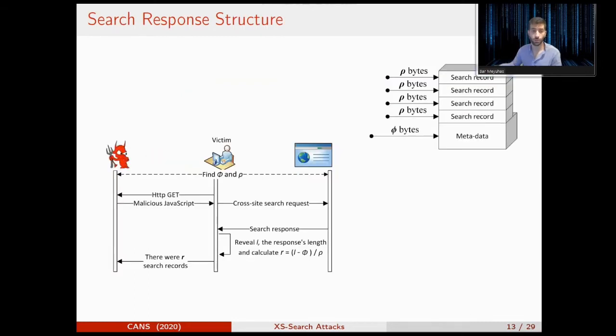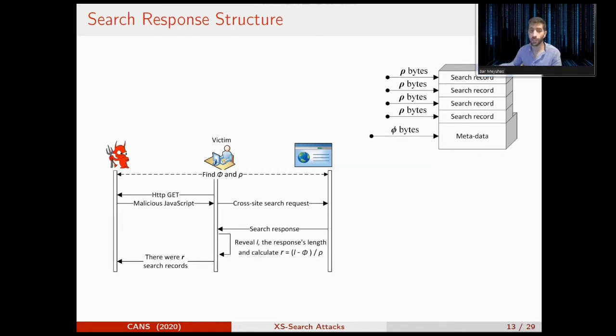Before I show you how we can expose the exact size, let me tell you what we can do with the exact size. In this slide, we can see the structure of a typical search response. Each response consists of phi bytes of metadata and raw bytes of each search record. In this example, we have 4 search records.